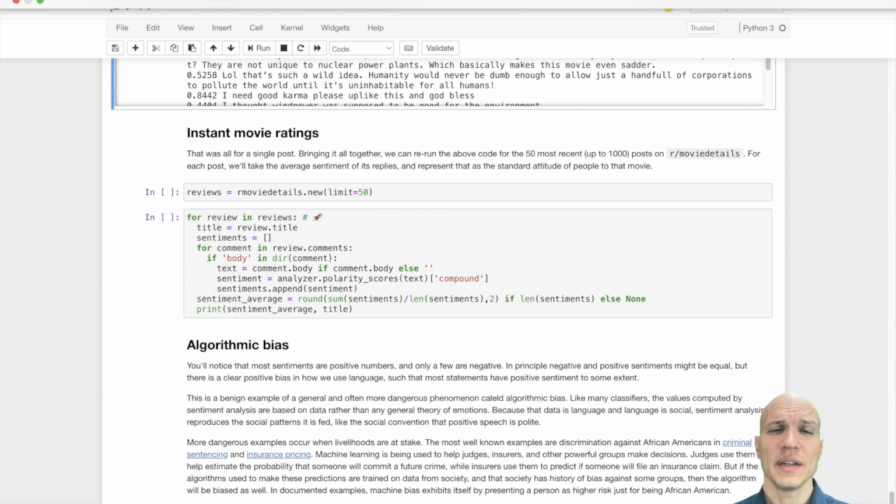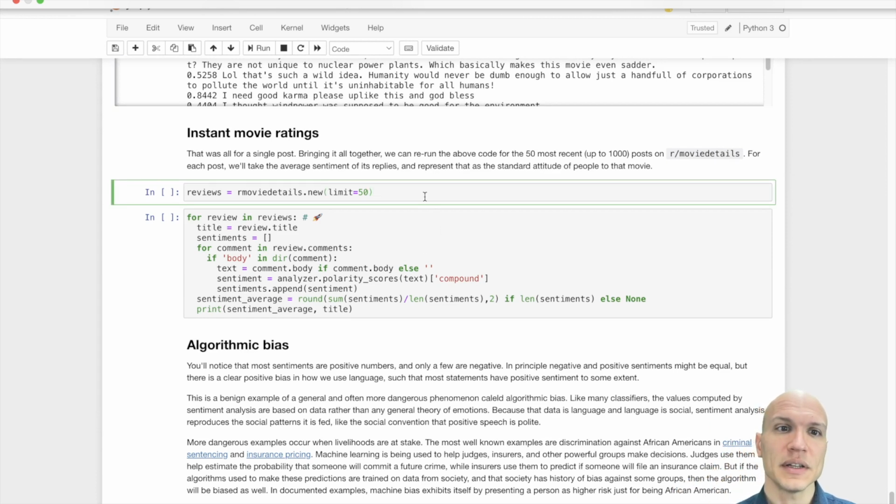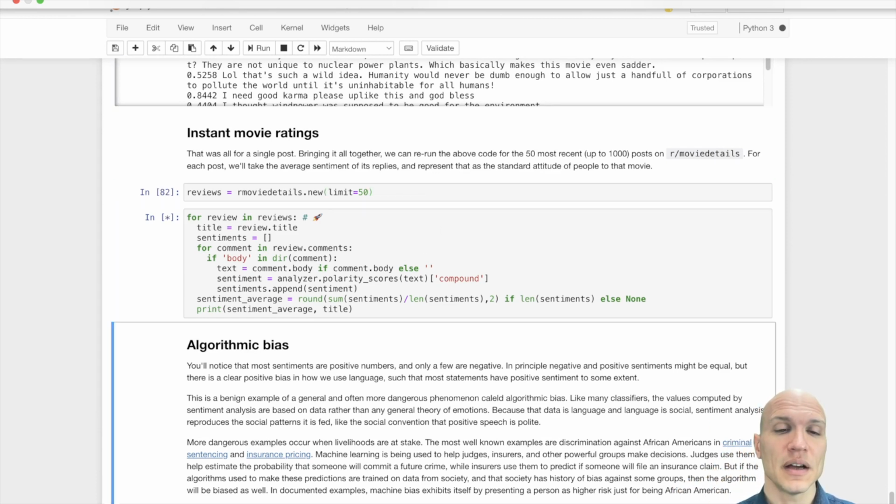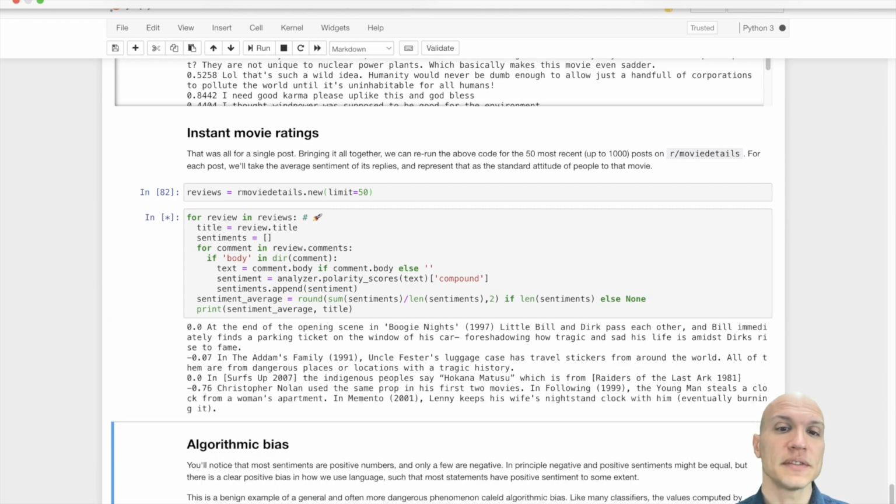If you like a movie, you don't care really about the detail. Your comment's going to be positive. And if you don't like a movie, you don't care about how interesting the detail was that got posted by some user. You're going to leave a more negative comment. If you buy that assumption, take it or leave it, then the average sentiment of all the comments will give us the sort of what the people think about every movie. Because remember, one post, one movie. So let's run that, and we're going to get instant movie ratings of Reddit in terms of sentiments.